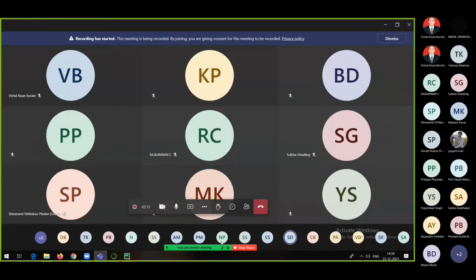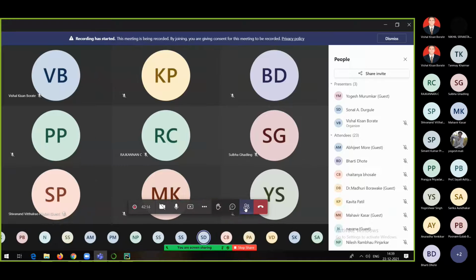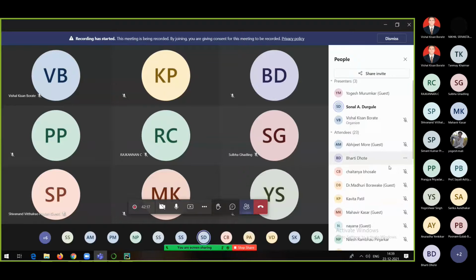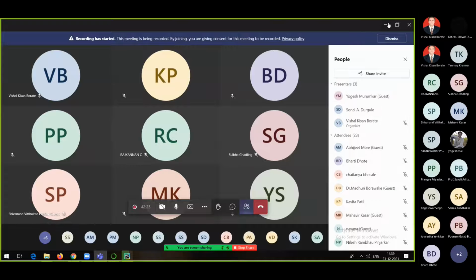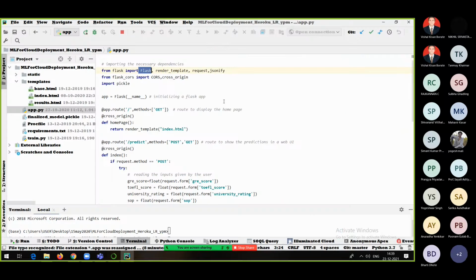I already imported the package. That package I have already installed. That is nothing but Flask. And because of that, I am able to make use of this particular method.